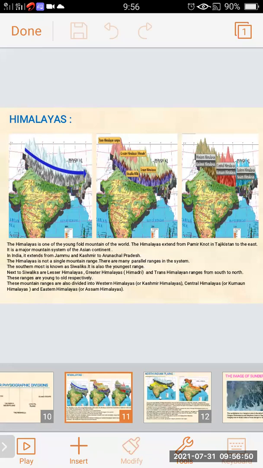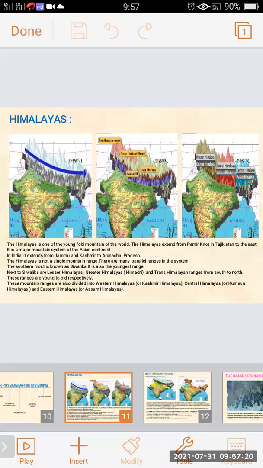In India, it extends from the state of Jammu and Kashmir to Arunachal Pradesh. The Himalayas are not a single mountain range. There are many parallel ranges in the system. As you can see in the picture, it's not just a single mountain range, but there are various parallel ranges in this Himalaya mountain system.